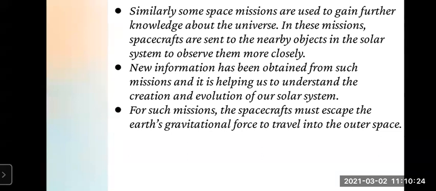In this mission, spacecrafts are sent to the nearby objects in the solar system to observe them more closely.